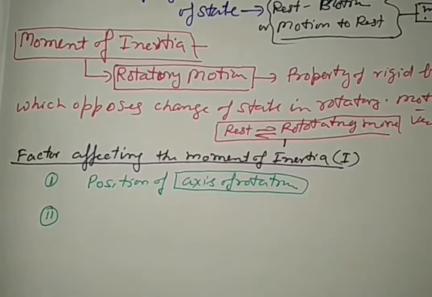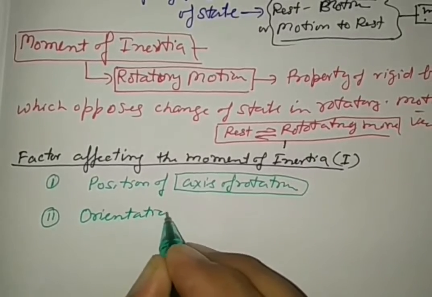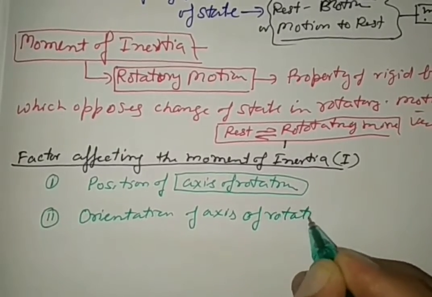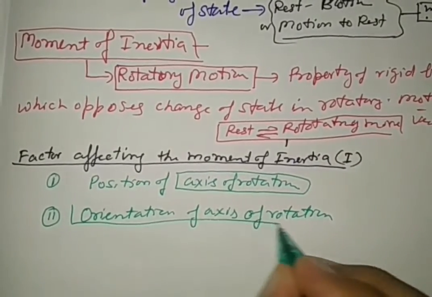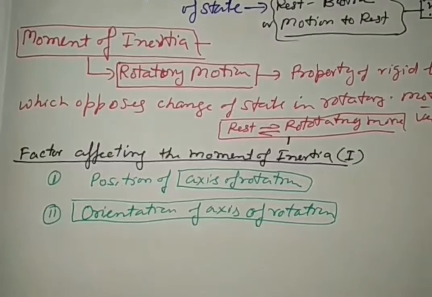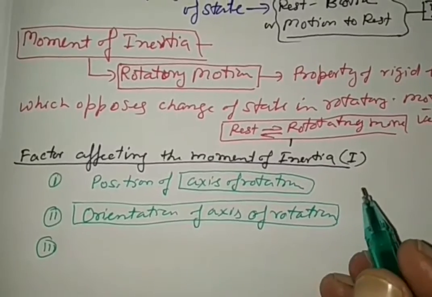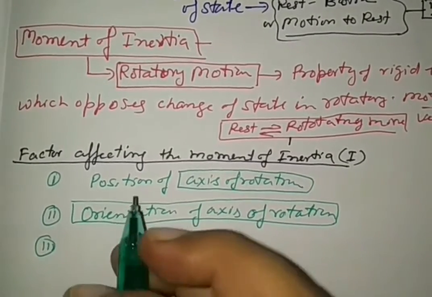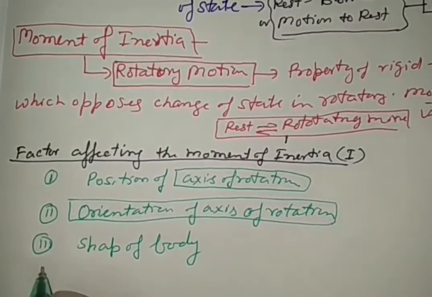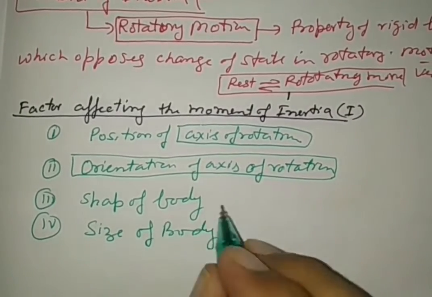Second, the orientation of the axis of rotation. Orientation of the axis of rotation means how the body is rotated about the given axis of rotation, through which angle. The third point on which the moment of inertia depends is the shape of the body. Fourth, the size of the body.